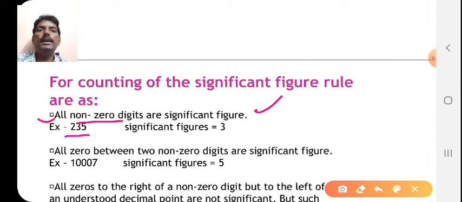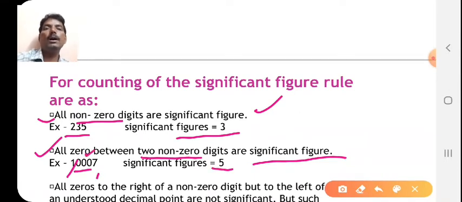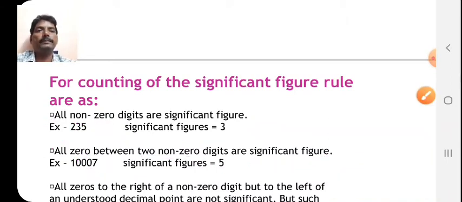You have 1 and 7 as the two non-zero digits, and 3 zeros between them. Therefore the significant figures are 5. You have to count these zeros also.